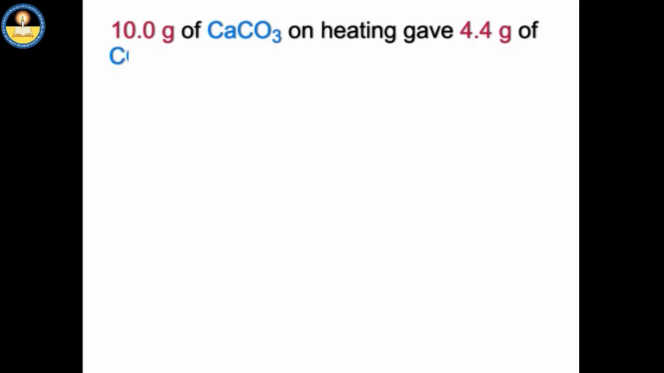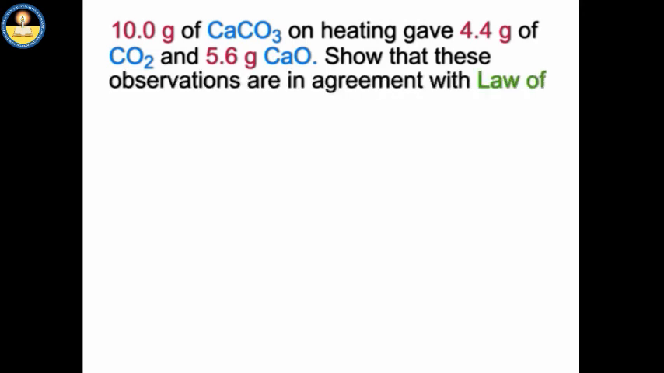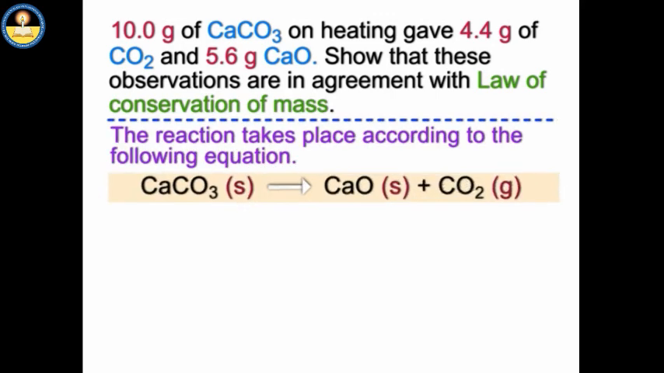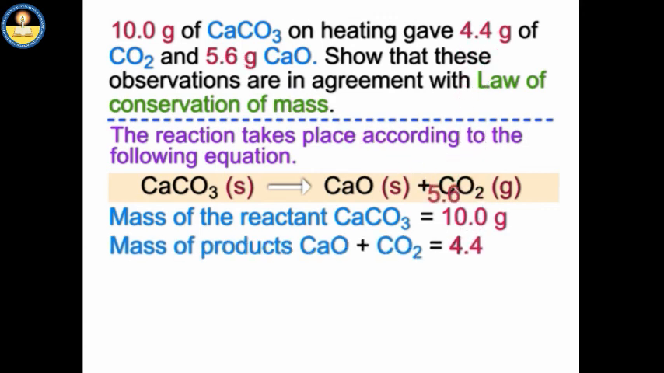10 grams of CaCO3 on heating gave 4.4 grams of CO2 and 5.6 grams of CaO. Show that these observations are in agreement with law of conservation of mass. Answer is, the reaction takes place according to the following equation. Mass of the reactant CaCO3 is equal to 10 grams. Mass of products CaO plus CO2 is equal to 4.4 plus 5.6 grams is equal to 10 grams.